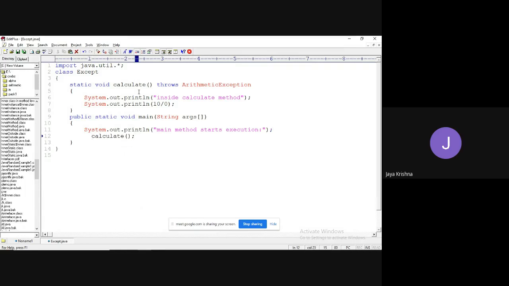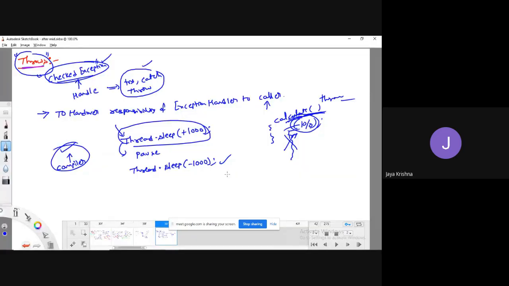So observe one thing once again. I will explain this with the slide. What I did is I have written some method, like static void calculate method, and I have written some statements here. If you think there exists some statement which is going to raise an exception, then you try to handle it by using try catch blocks.